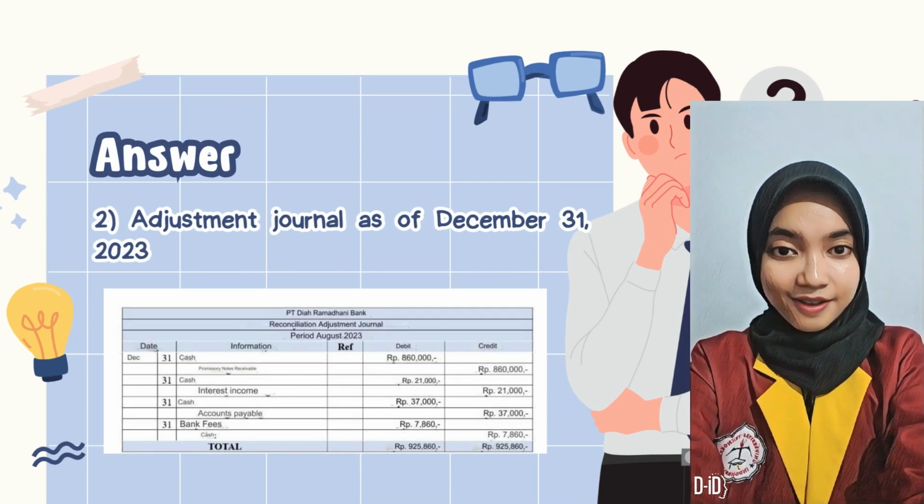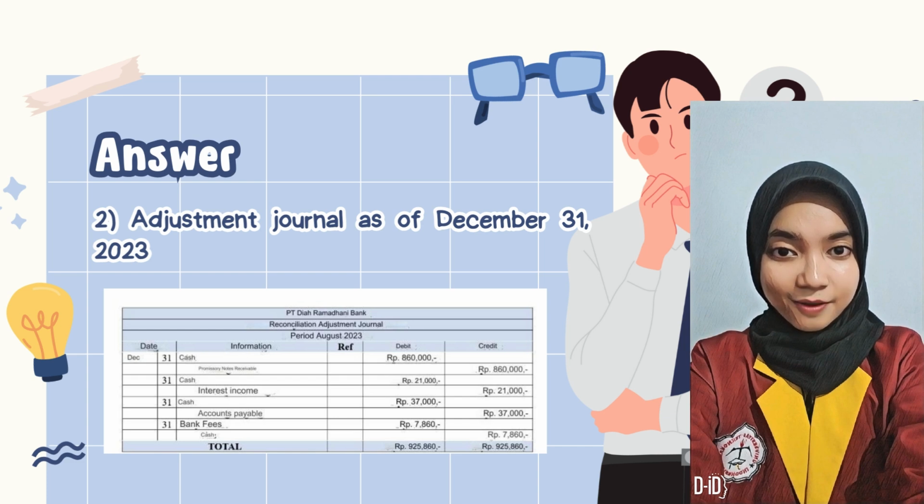2. Adjustment Journal as of December 31, 2023. The adjusting journal entry made by PT Diah Ramadhani for the bank reconciliation for the period August 2023 recorded several adjustments to match the cash balance between the company's records and the bank's records. Initially, the cash balance according to the company was 9,539,020 Indonesian rupiah, while the cash balance according to the bank's records was higher, namely